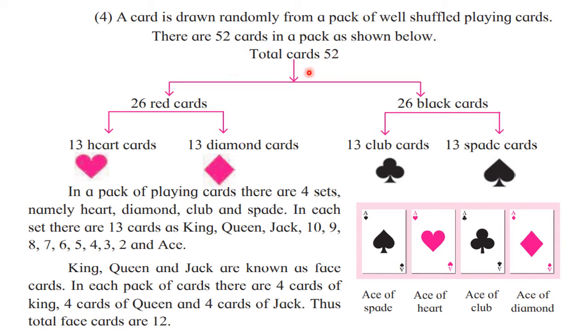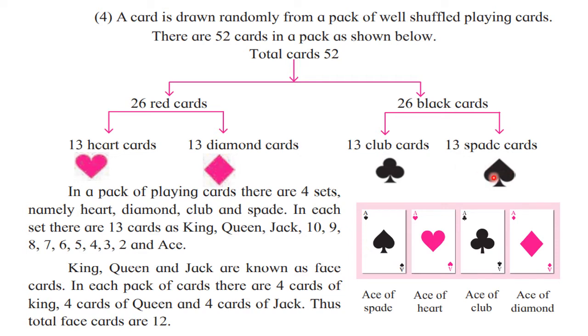Out of that, these 52 cards are classified as 26 red cards and 26 black cards. You might have played cards, so you have observed that 26 cards are red and 26 cards are black. So out of red cards, 13 cards are heart cards and 13 cards are diamond cards. And for black, again two types, 13 are club and 13 are spade.